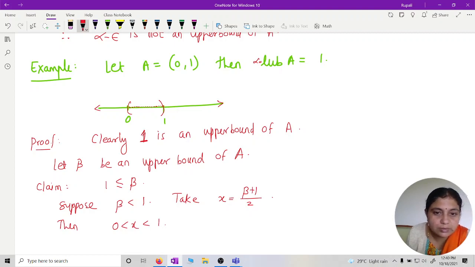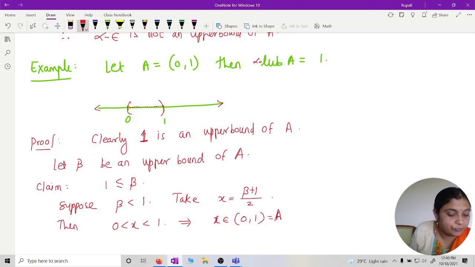Can I say like this? If beta is less than 1 and I am taking x equal to (beta plus 1) by 2, then x must lie between 0 and 1. Means x belongs to that set A, which is nothing but my A. Now what about x minus beta?